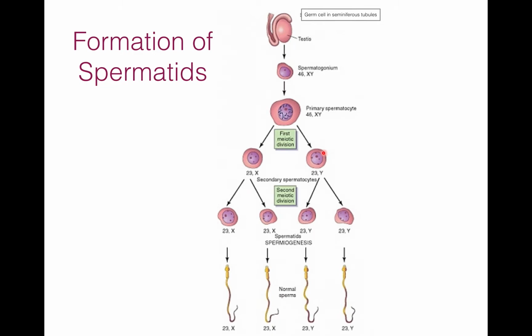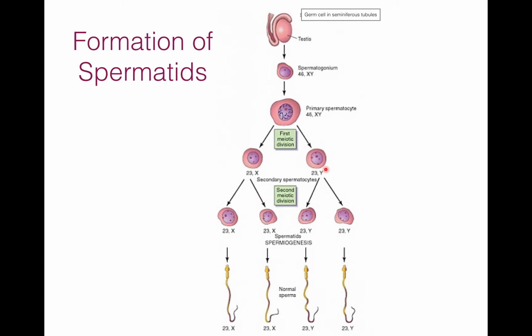That is, it divides and forms two secondary spermatocytes. This is the first meiotic division, hence it reduces the number of chromosomes to half. That is why the primary spermatocyte is diploid, but the secondary spermatocyte is haploid.